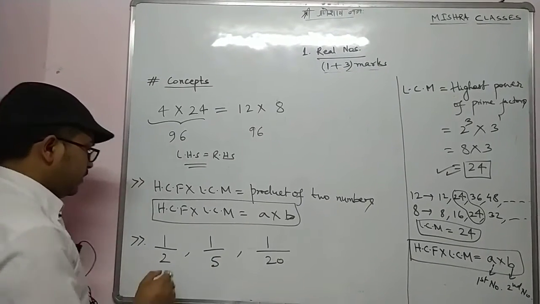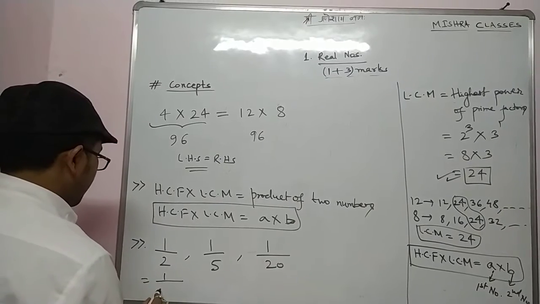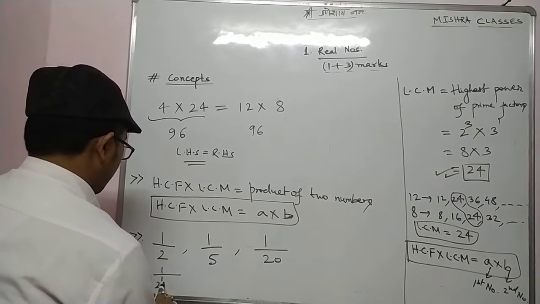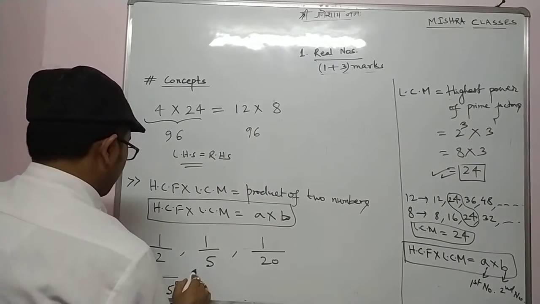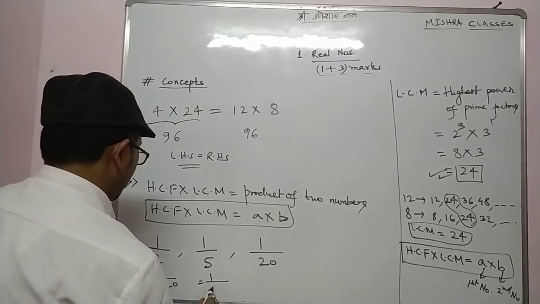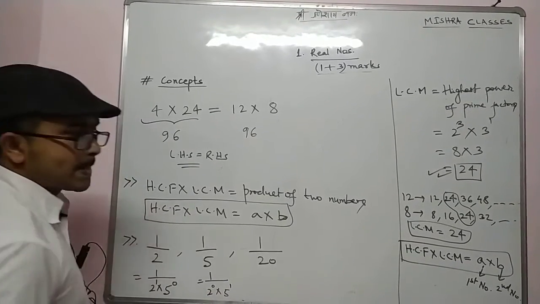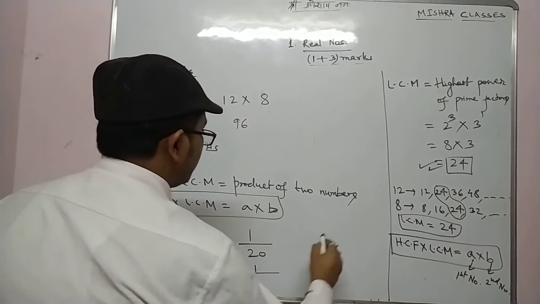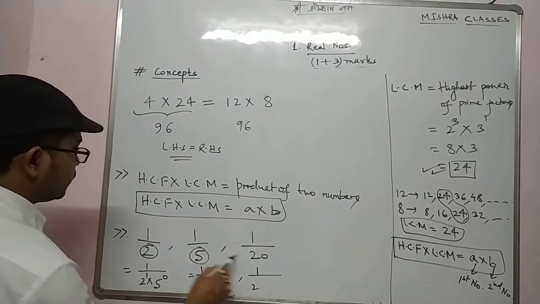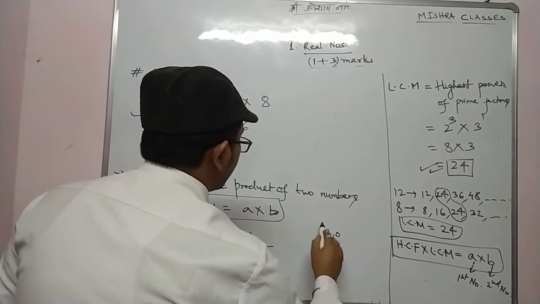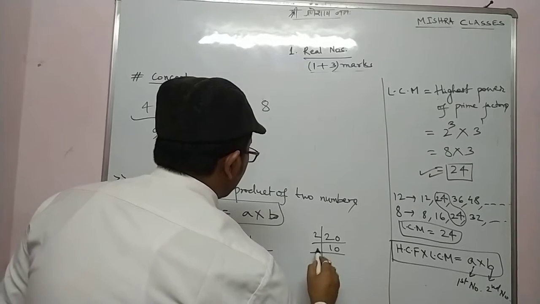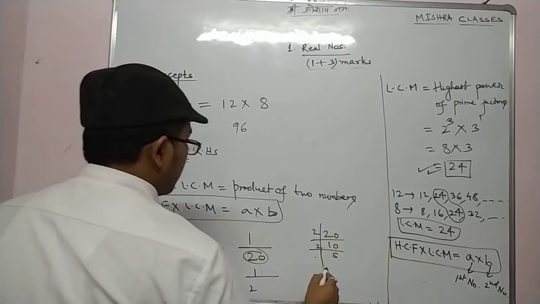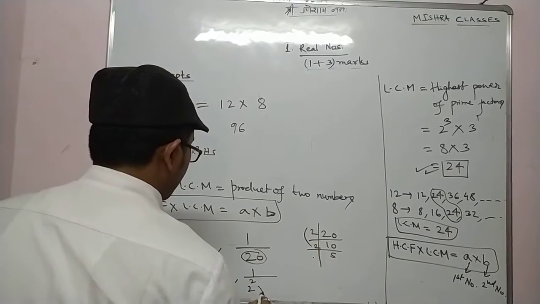There is one technique. How can you do it? 1 divided by 2 power 1, you can write into 5 power 0. How can you write this one? 1 by 2 power 0 into 5 power 1. How can you write this? Now 20, you break the denominator. So 20 if you break, you will have 2 10s are 20, 2 5s are 10, and then you'll have 2 how many times? 2 times. So 2 square into 5.